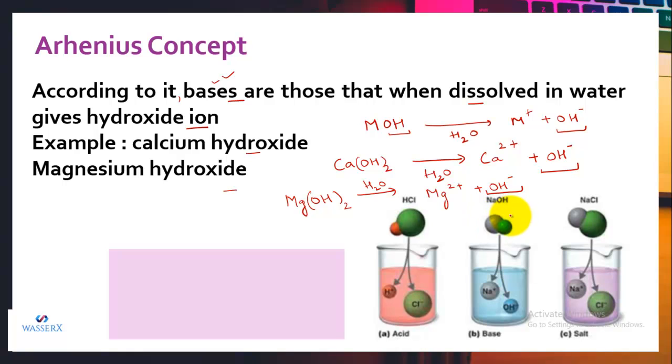In this figure, we have an example of NaOH. NaOH also possesses the hydroxide ion. This is the hydroxide ion. When NaOH is dissolved in water, you can see that it breaks to form sodium ion and the hydroxide ion. So that means it is also an Arrhenius base. If any substance possesses the hydroxide ion, it is regarded as an Arrhenius base. So I think it's clear how you're going to define the Arrhenius acid and the Arrhenius base.